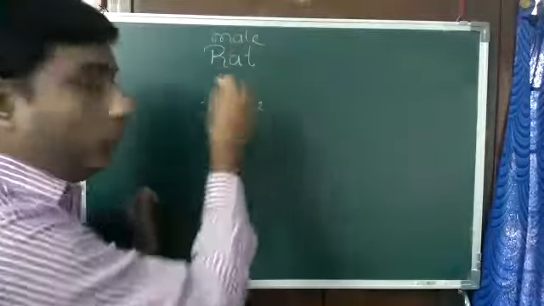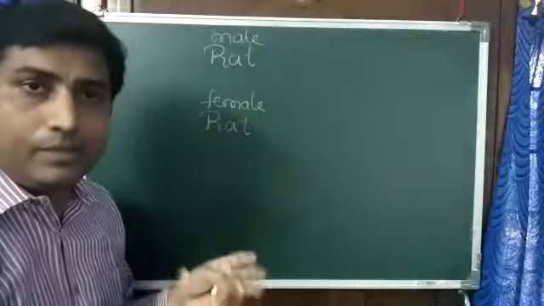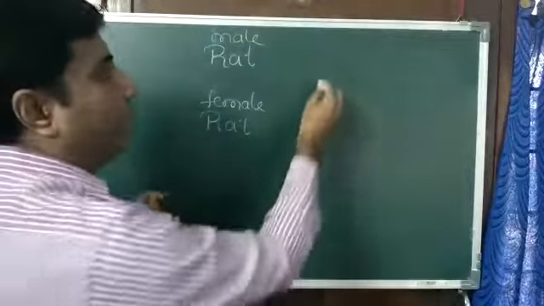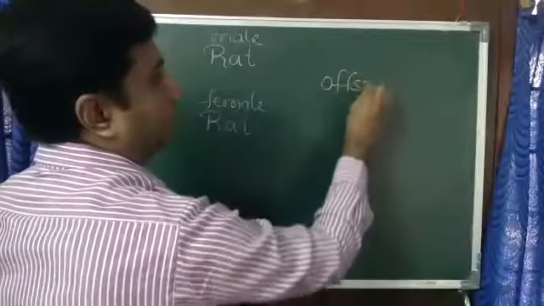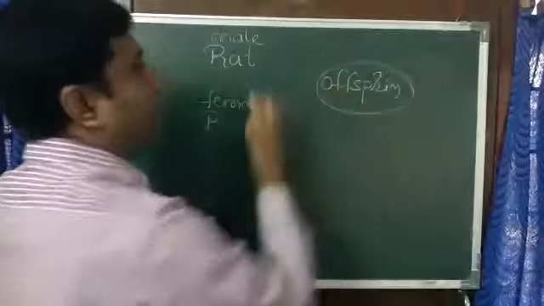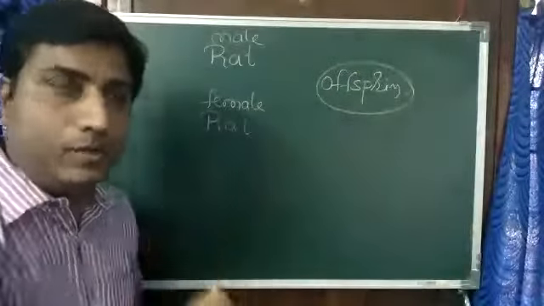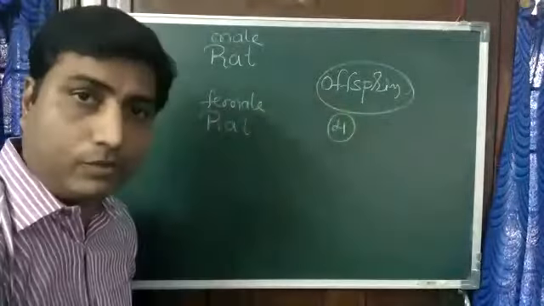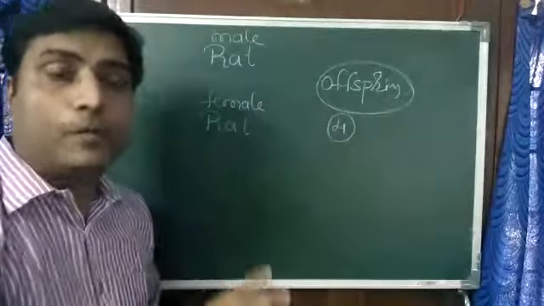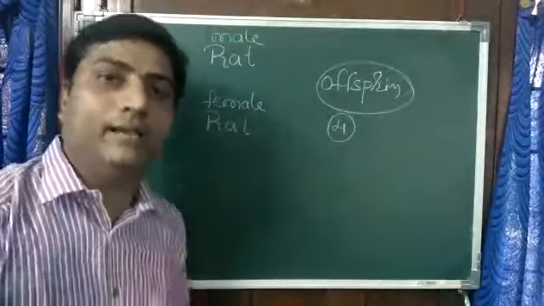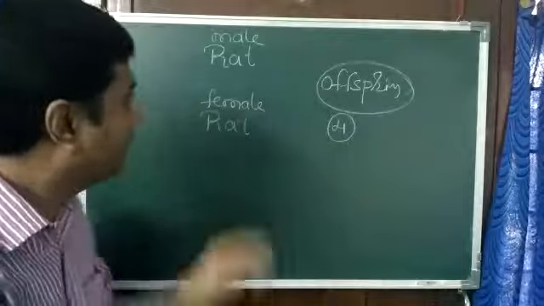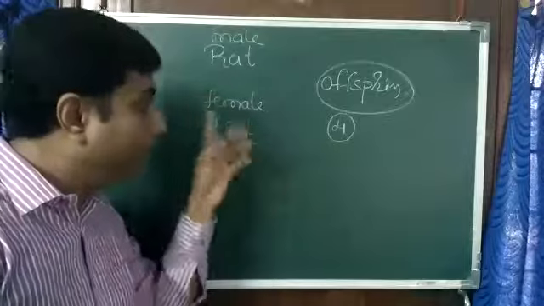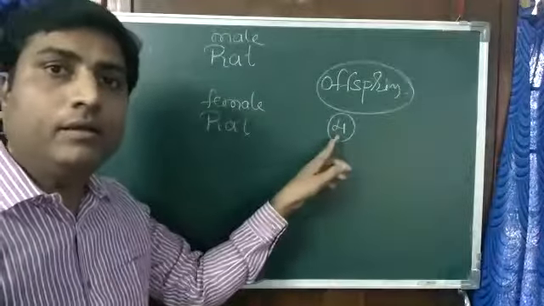When you allow them to mate, that is sexual reproduction, they are going to have their offspring, their young ones. Say, for example, four young ones. Now all four will have tails. It's very surprising. In the case of the parents we cut the tail, but the young ones retain the tail.